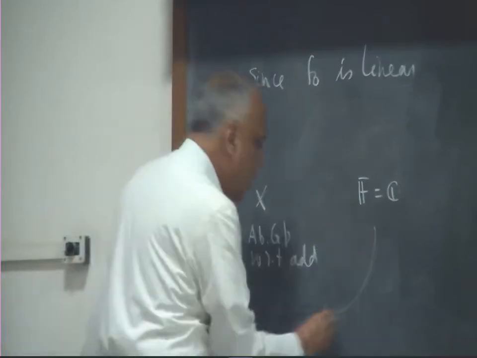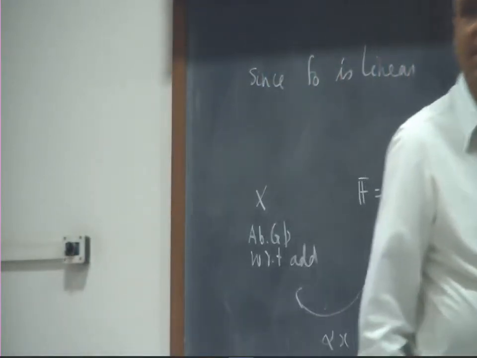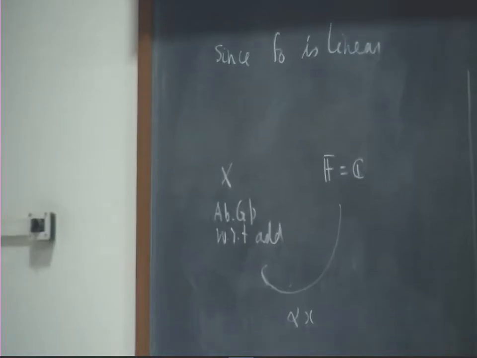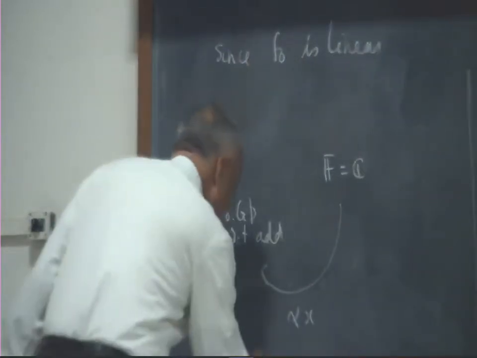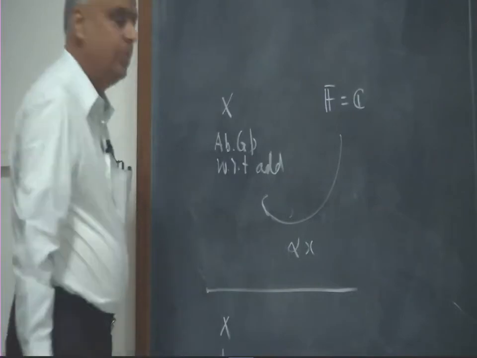So I can now combine these two to get alpha X. Combine a complex number alpha and a vector X to get another vector alpha X which obeys all the vector space laws.